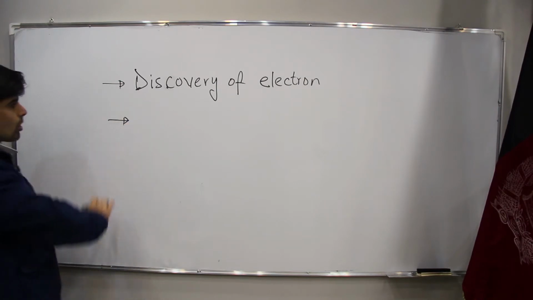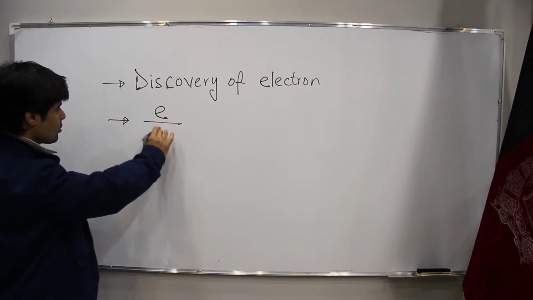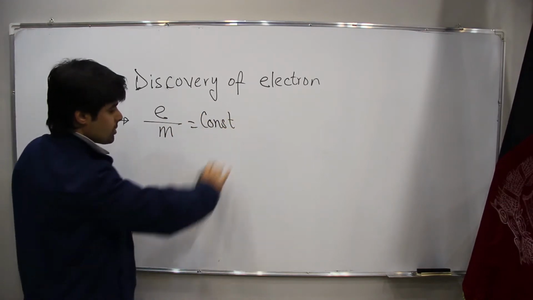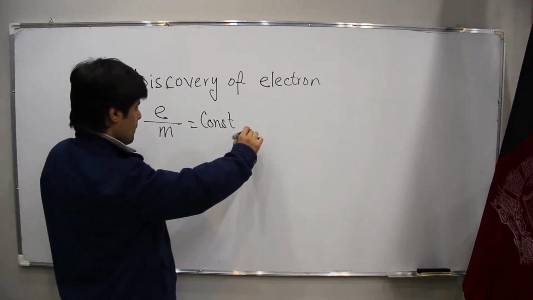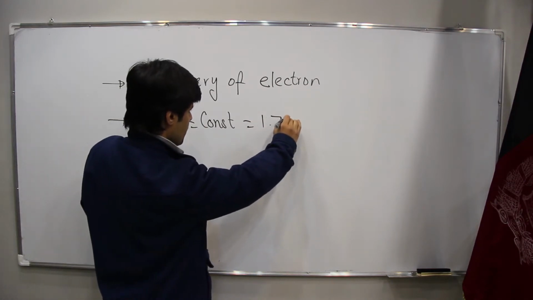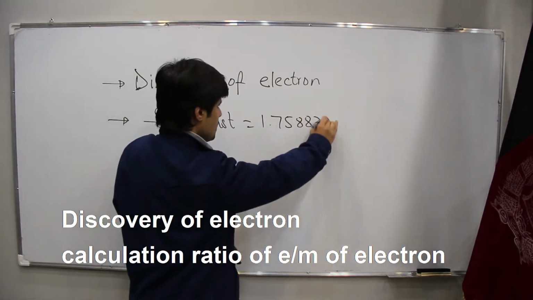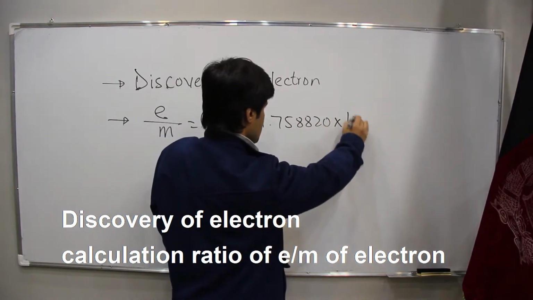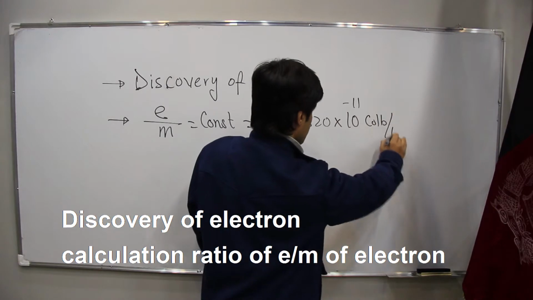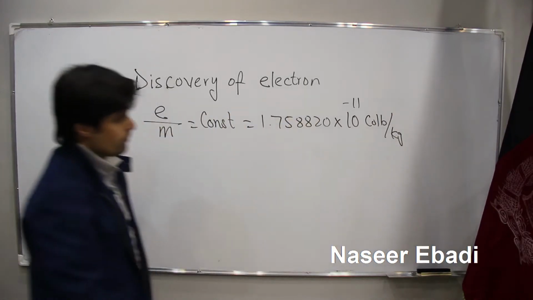Second, we will talk about the ratio of e upon m, which is a constant ratio, and that one is 1.758820 times 10 to the power 11 coulomb per kg.